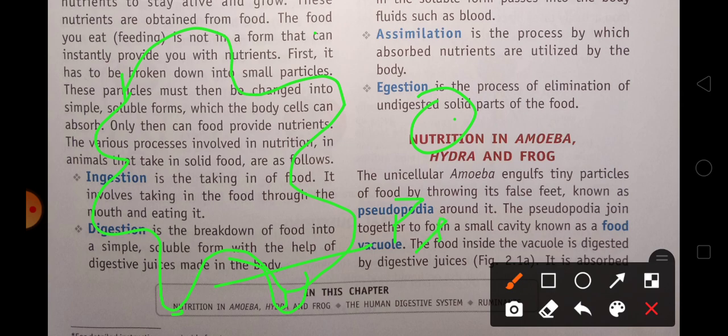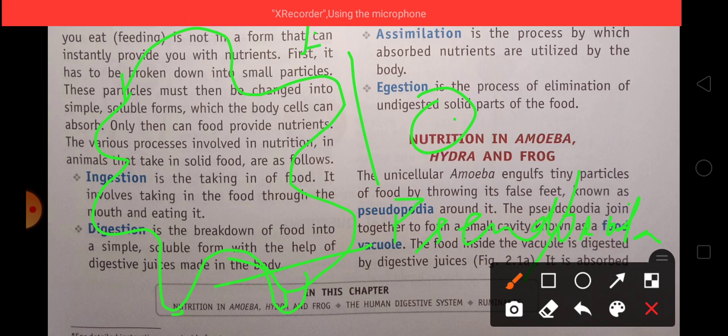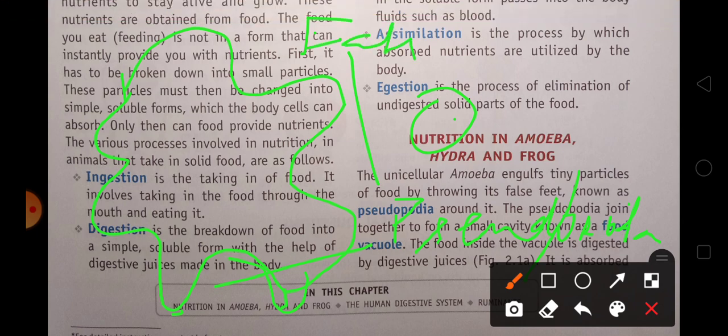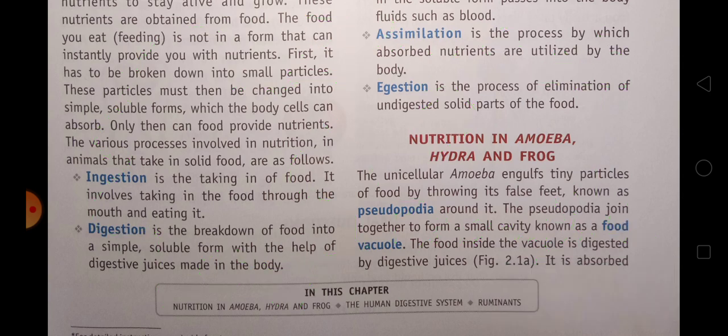This is called pseudopodia. If you divide it, you get two parts, pseudo and podia. Pseudo means false, and podia means feet. So it has false feet, it doesn't have true feet. Amoeba moves with the help of the pseudopodia from one place to another in search of food.